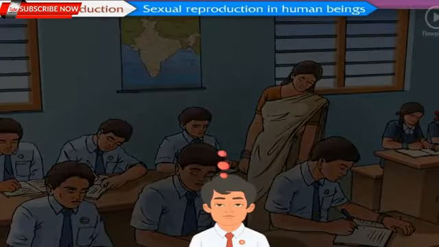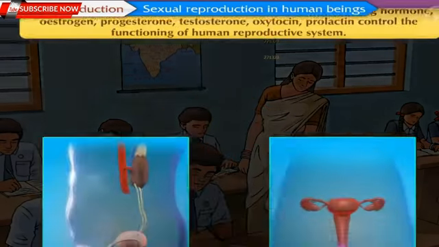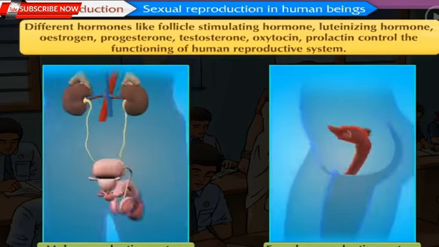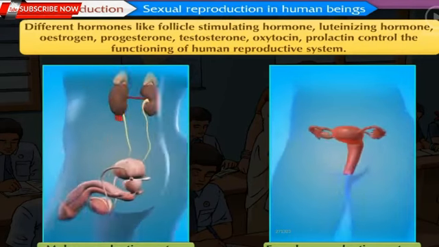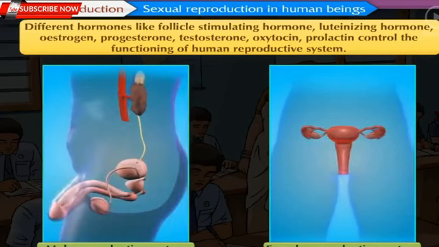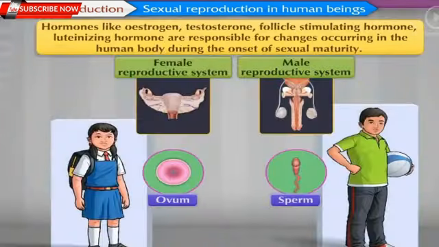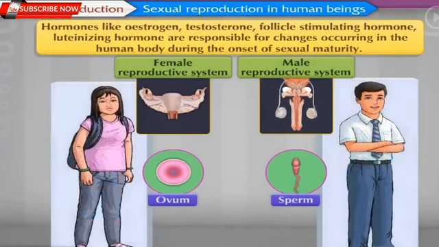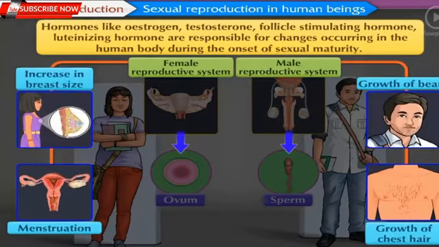Sexual reproduction in human beings. Do you remember? In the previous grade, we have studied that different hormones like follicle-stimulating hormone, luteinizing hormone, estrogen, progesterone, testosterone, oxytocin, prolactin control the functioning of human reproductive system. Hormones like estrogen, testosterone, follicle-stimulating hormone, luteinizing hormone are responsible for changes occurring in the human body during the onset